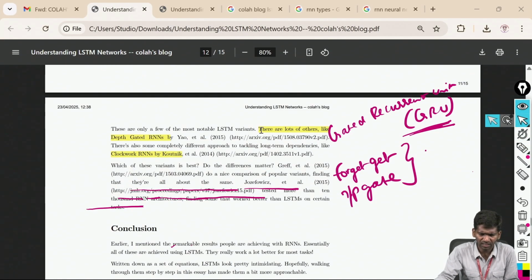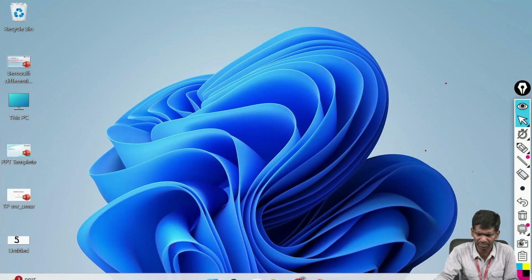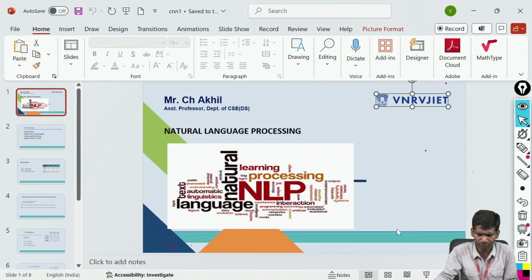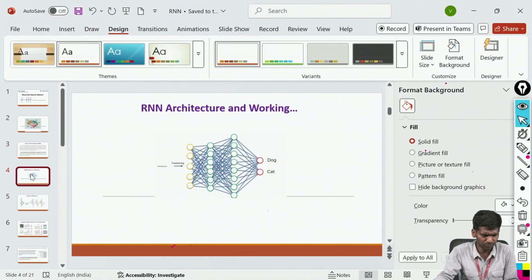Okay, so there are a lot of others like this, depth-gated RNNs. Many authors have come forward and tried combinations to bring out a better possible RNN model. I would like to show one video also, to see how it happens internally and how the features are combining together. So let me show that also.